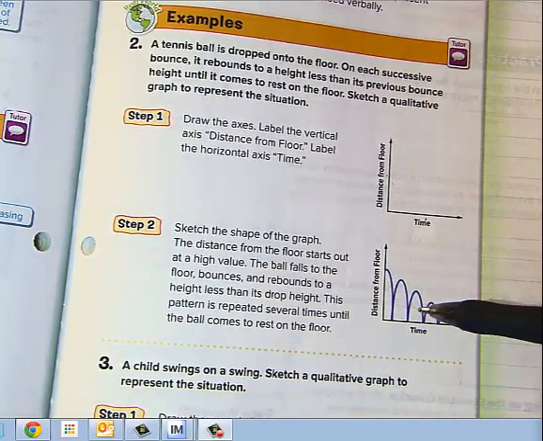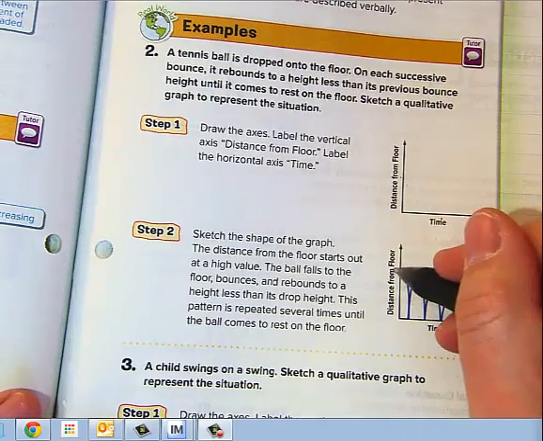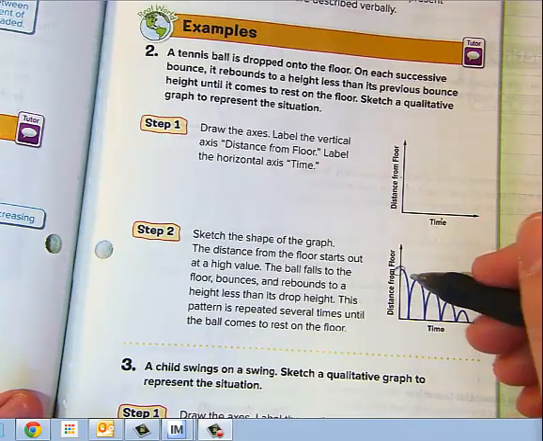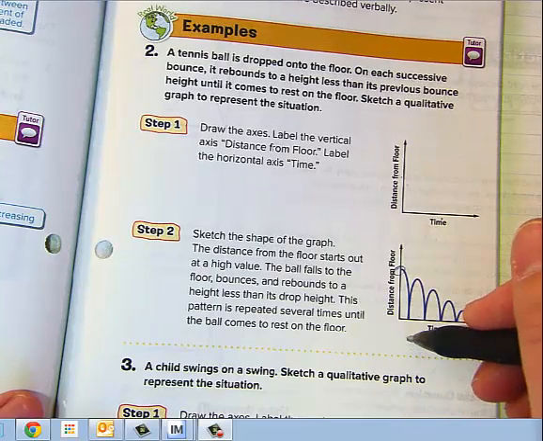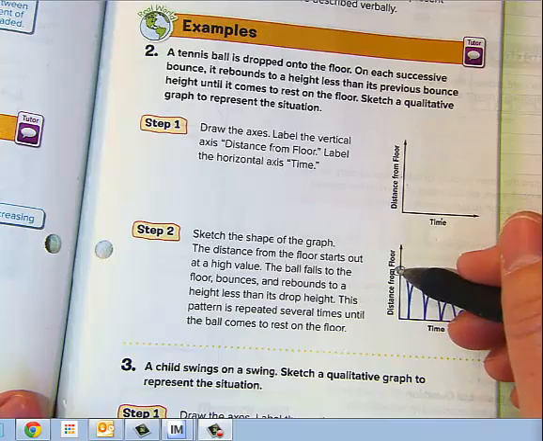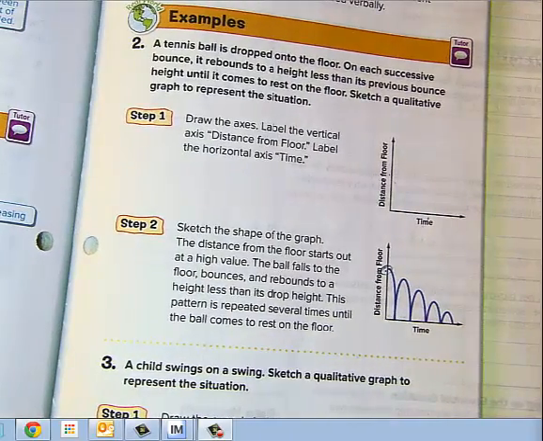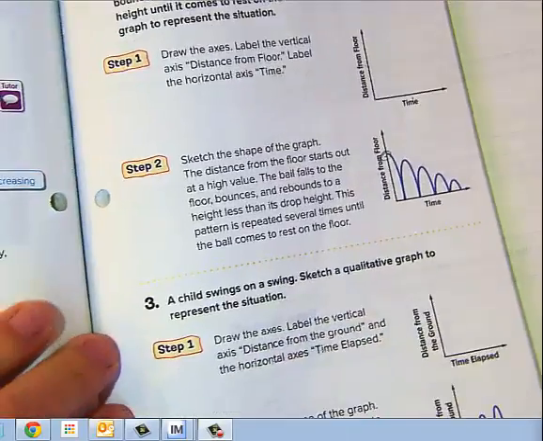Notice there's no numbers here. You're just thinking about the situation and how to graph it. The key for this one is recognizing when I drop the tennis ball, I'm not starting down here at the origin, at the floor. I'm actually raising it up, and then it gets dropped. Okay, so you really have to be smart about how you're graphing these different situations.